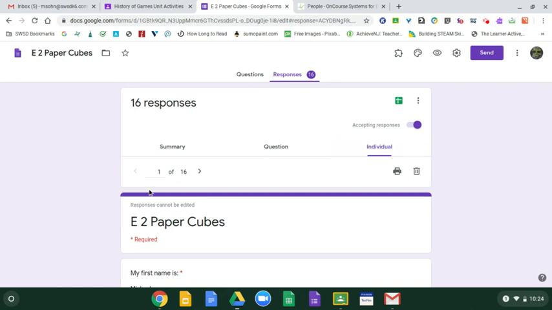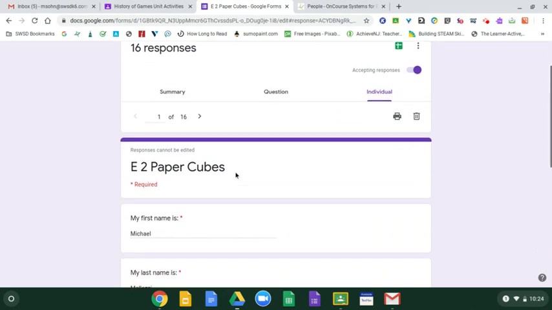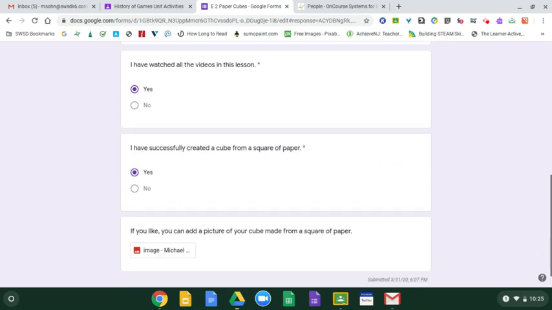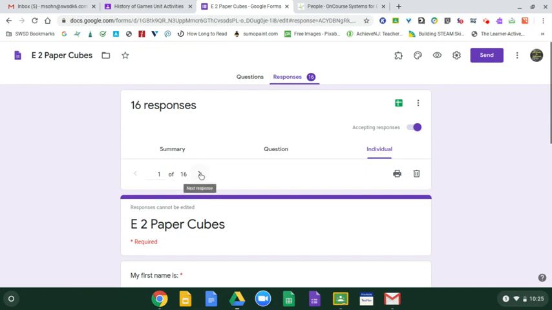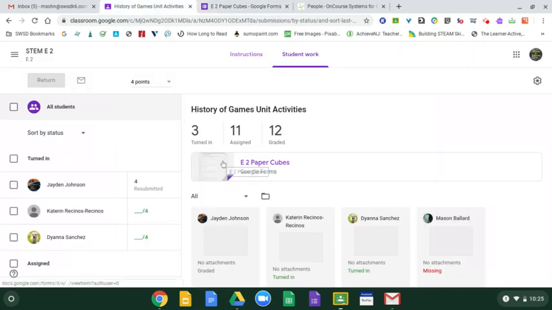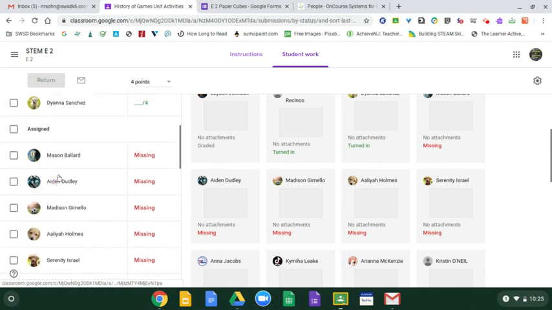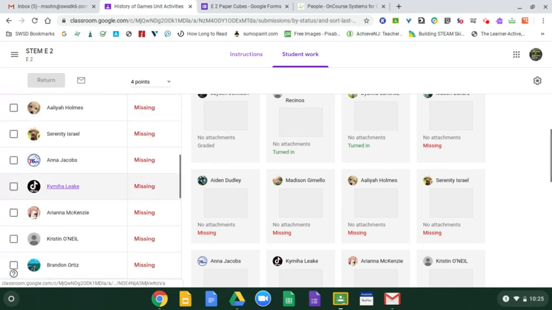So now I have 16 students who turned this in, and I can go through each one. I could see the answers to the questions, and I can scroll through. This way, I don't have to keep going back and forth to another section or opening the spreadsheet. I still have the spreadsheet, and I keep that as a record also, but I like to look at it this way. So as I look at this, then I can go back and grade the ones I need to grade and return them as I continue.